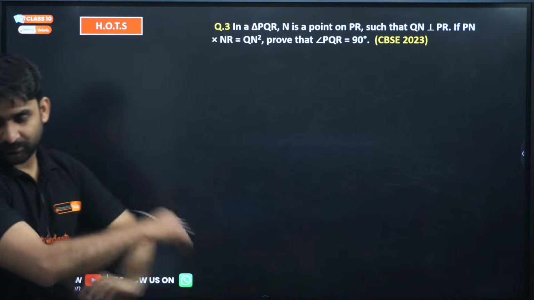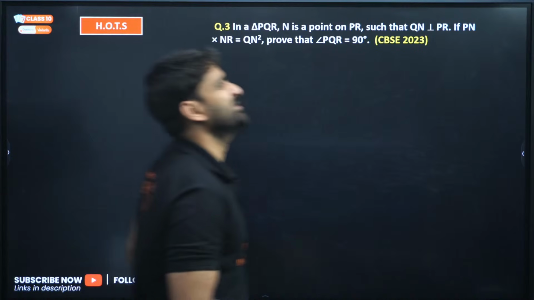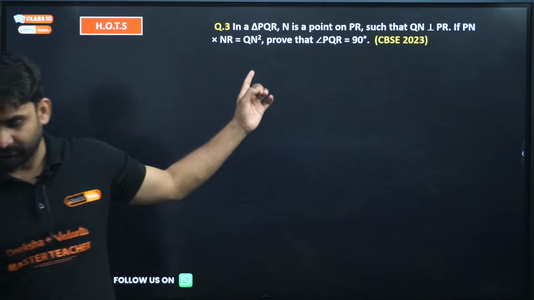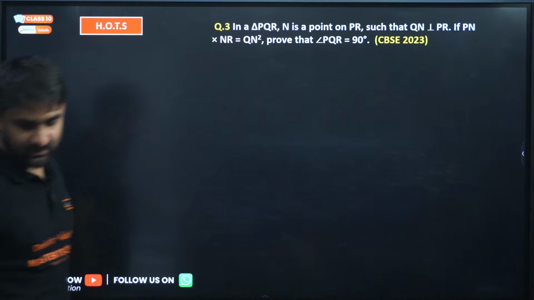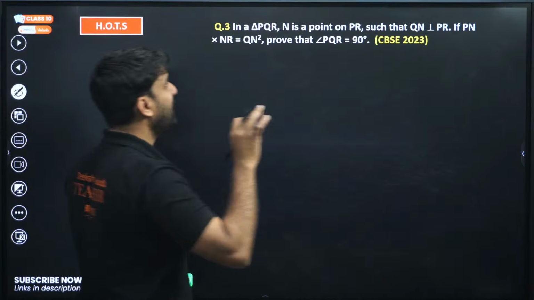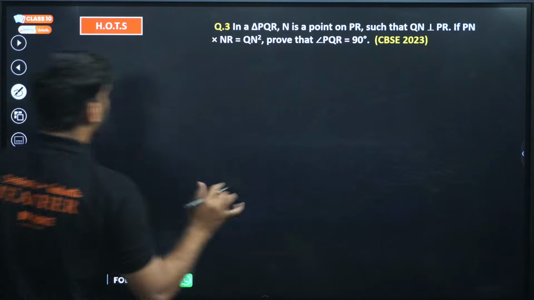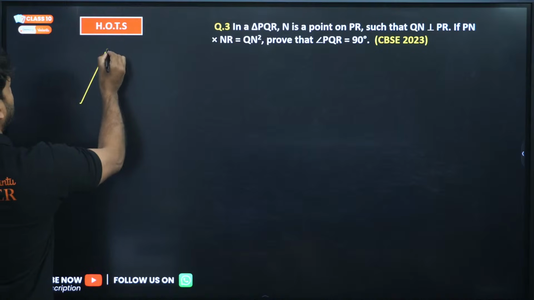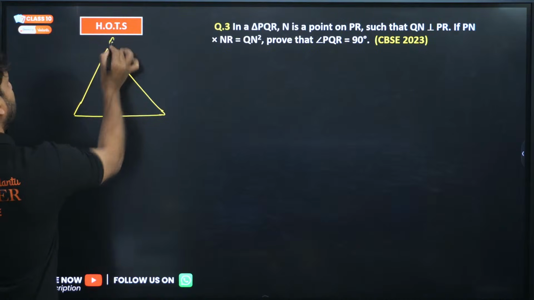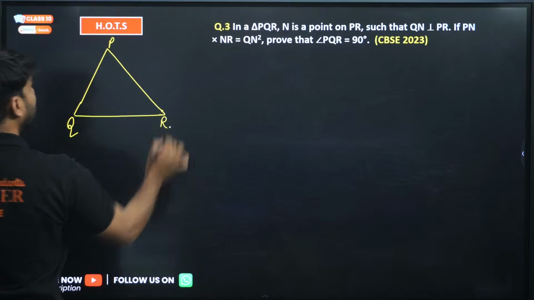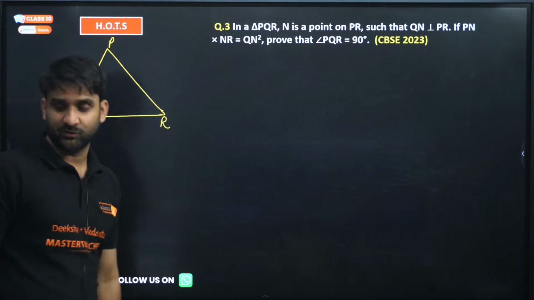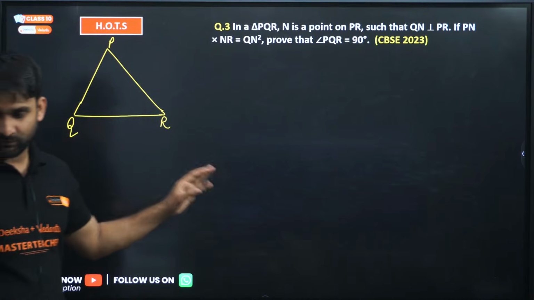Very quality question for you all. So focus here. As you all know, the pattern has changed, and this year you might get so many competency based questions. So this question is in that category. So let's do. Okay, so the question is, in a triangle PQR, N is a point on PR. So look, there is a triangle PQR. This is a very confusing question, please focus here. Once your attention is disturbed, you cannot get the solution of this question, so please stay attentive, very important.